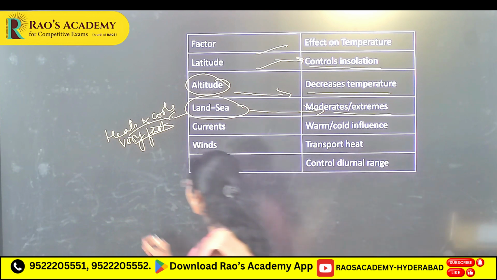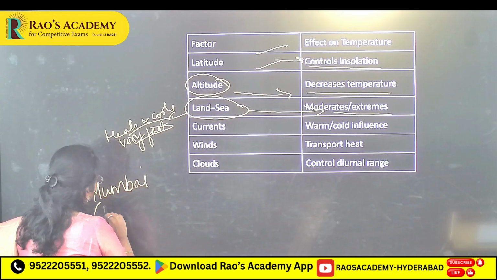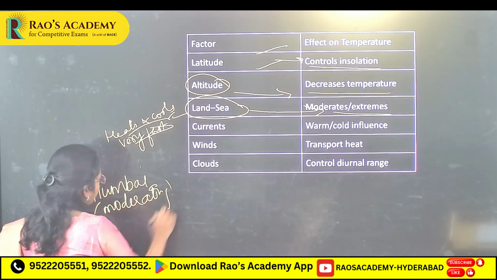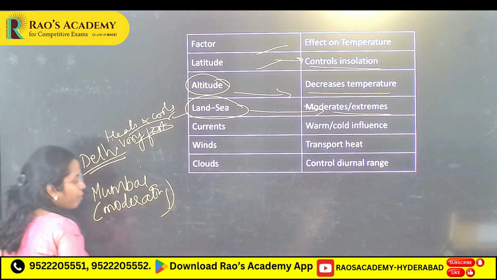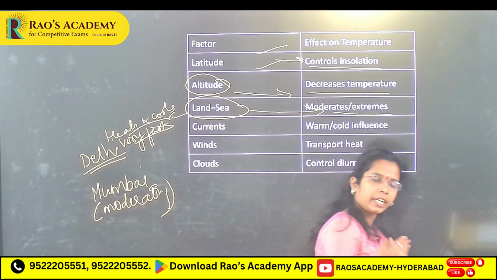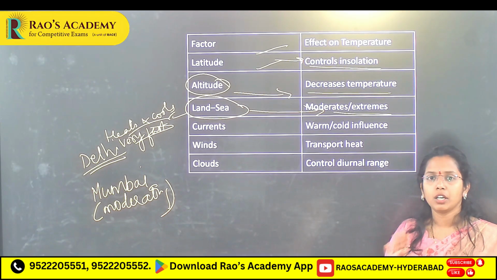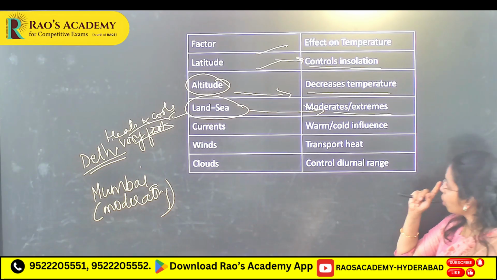That's why in Mumbai you will see a moderating effect, and in Delhi very warming because of land. Land heats and cools very fast. Here, sea, you will see a moderating influence. Water does not cool or heat very fast compared to land.